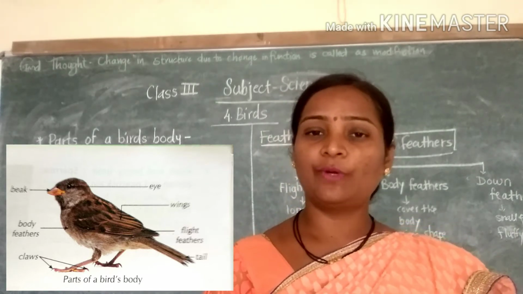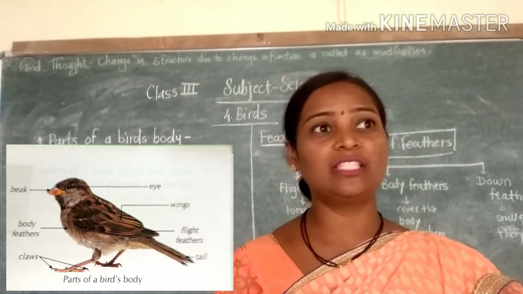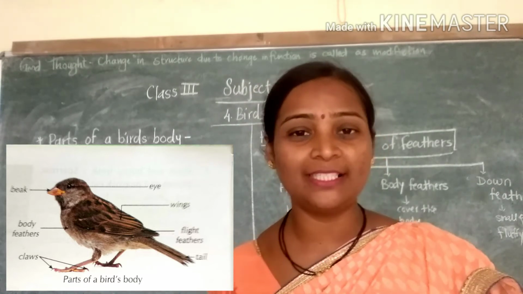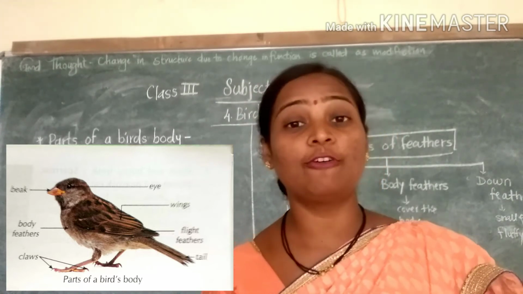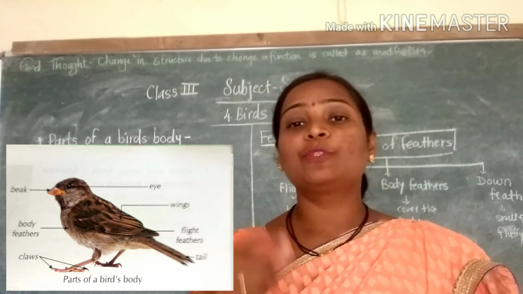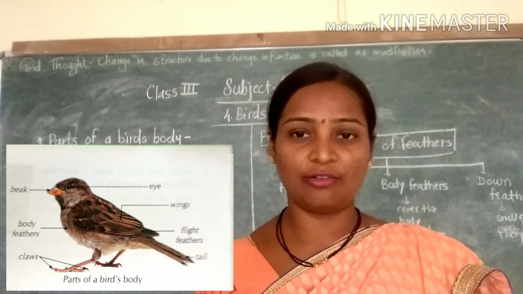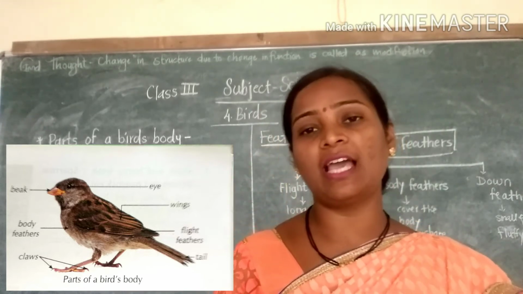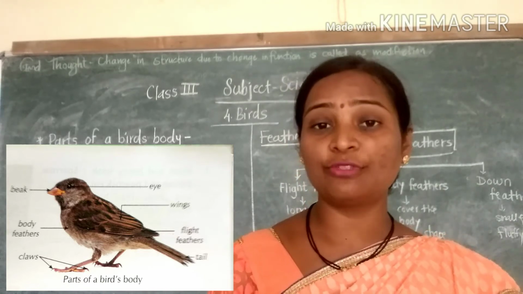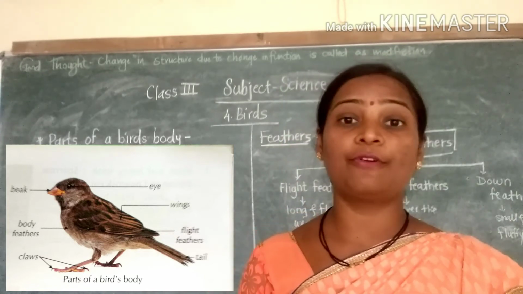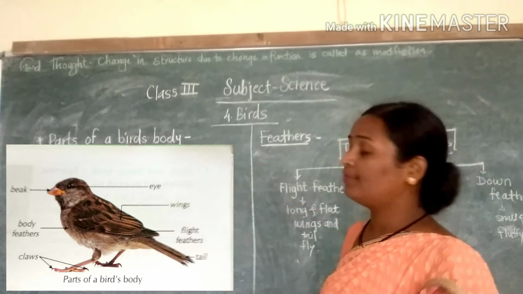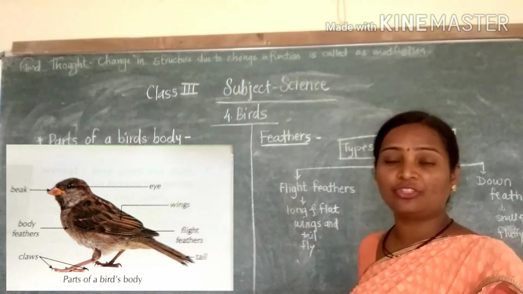Now in this lesson, what do we have to learn? We have to learn the parts of a bird's body, then the types of feathers, types of beaks, claws, and their feeding habits. We have to see this in this lesson. Start from the parts of a bird's body. Let's see the picture on the board.